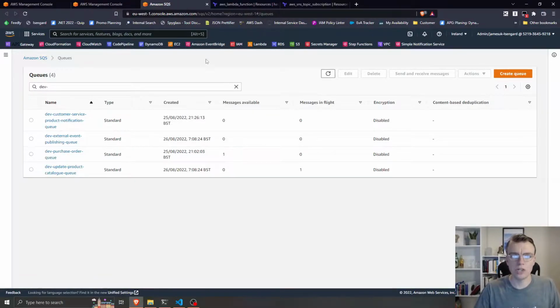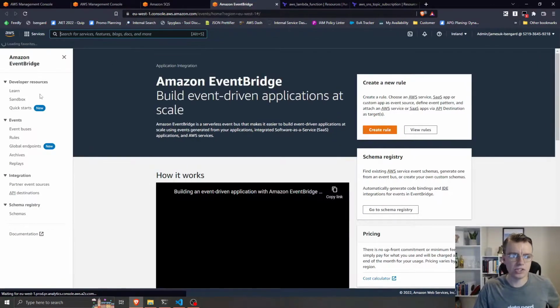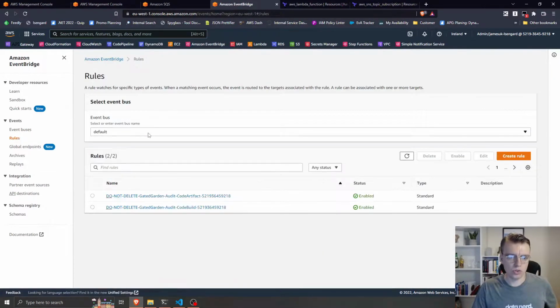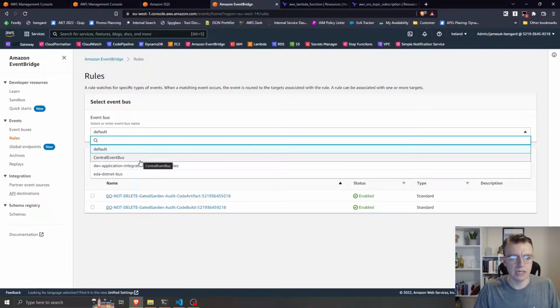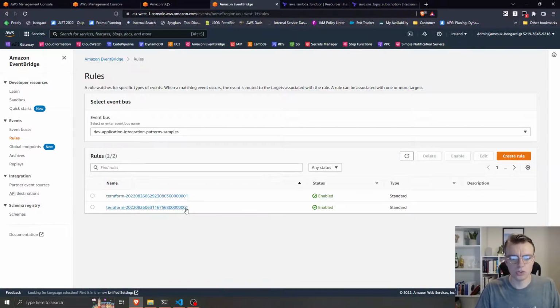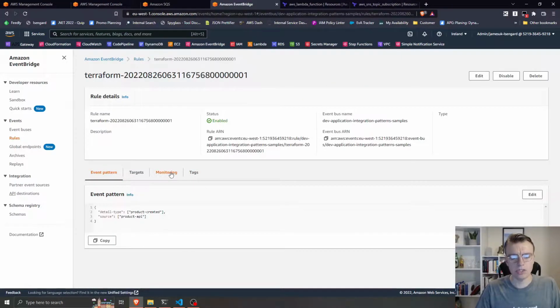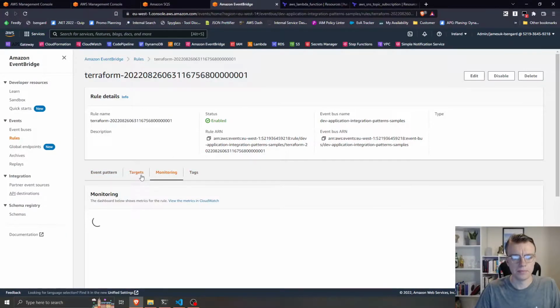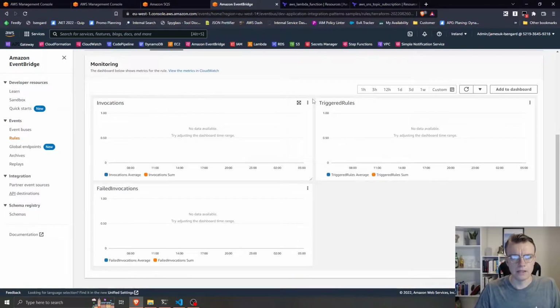So if I go and have a look at EventBridge now to see if there's anything on my EventBridge, and I have a look at my rules, and I look at my rules for my application integration bus, and I can actually go and have a look in here and look at my monitoring. That's the one for the customers. So look at my monitoring. And we can see there's no signs of what's happened.